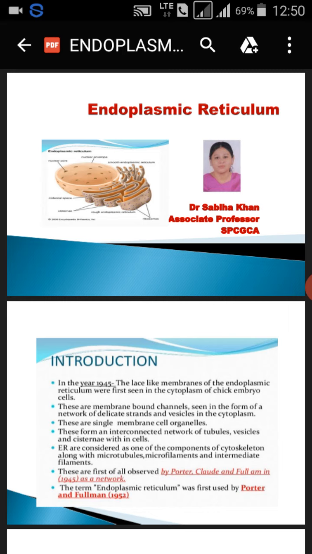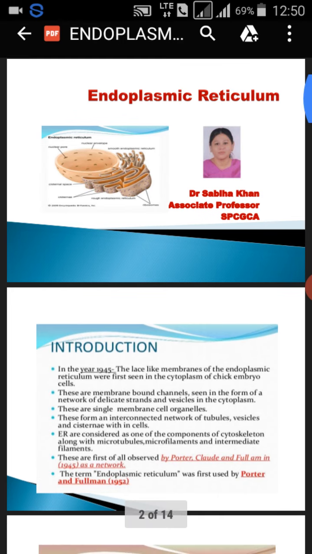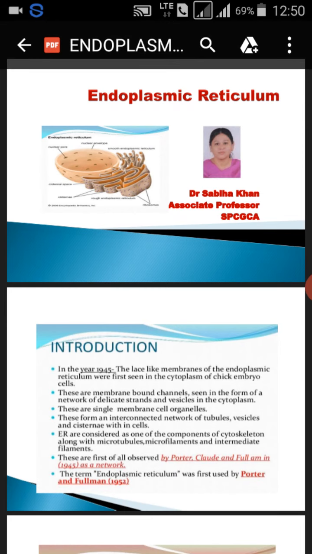In the year 1945, in the cytoplasm of a chick embryo, a lace-like membrane structure was seen, and this lace-like membrane structure was called the endoplasmic reticulum. These membranes were bound by channels in the form of a network of delicate strands and vesicles in the cytoplasm. The membrane was single layered and formed an interconnected network of tubules, vesicles and cisternae within the cell.